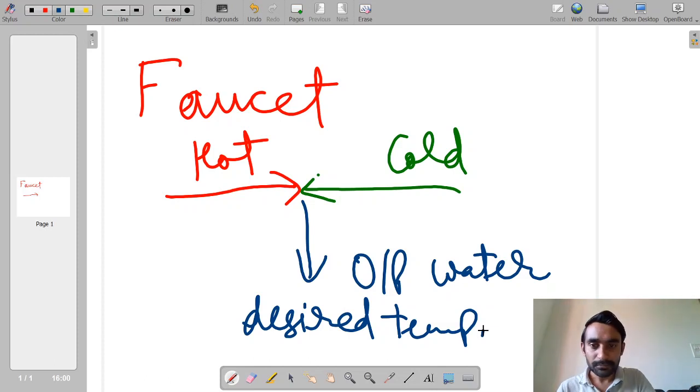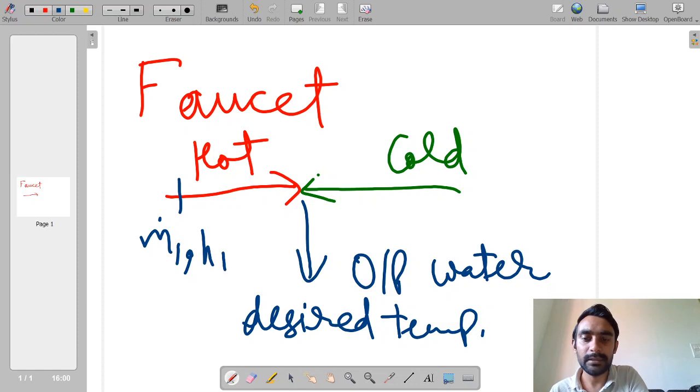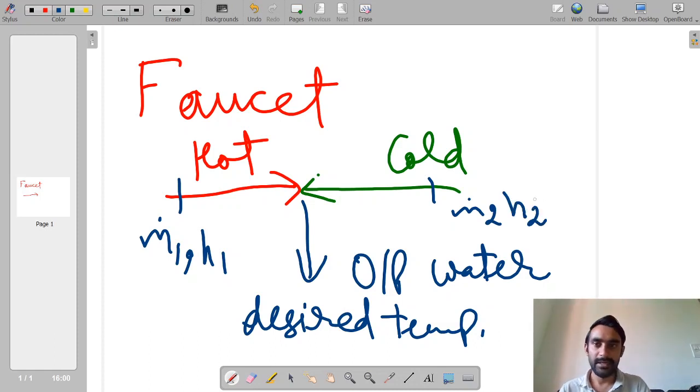What is basically happening: the hot water will have some mass flow rate, say m1 dot, and let's say it has an enthalpy of h1. Similarly, the cold one has a mass flow rate of m2 dot and enthalpy of h2. When both of these mix, they give at the output a mass flow rate of m3 dot and enthalpy of h3.